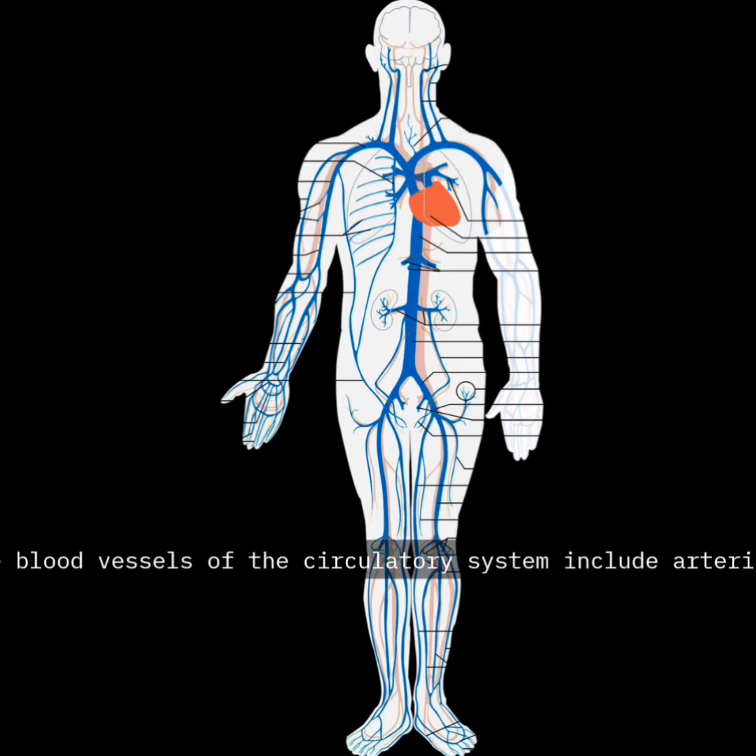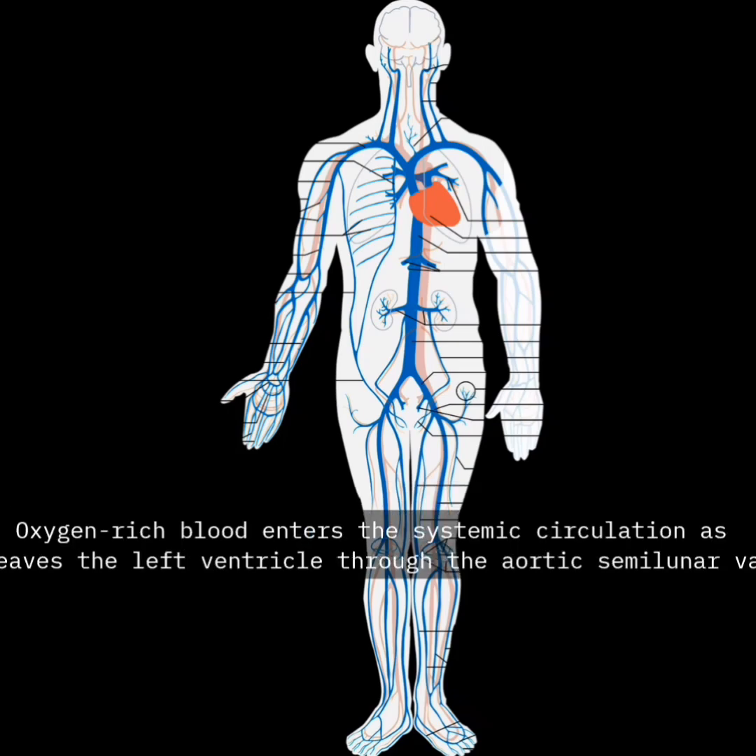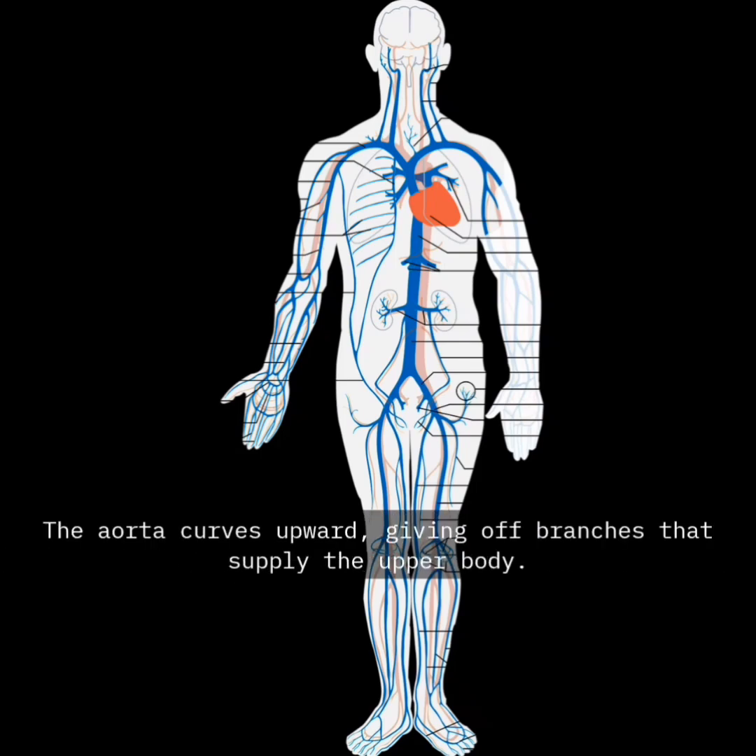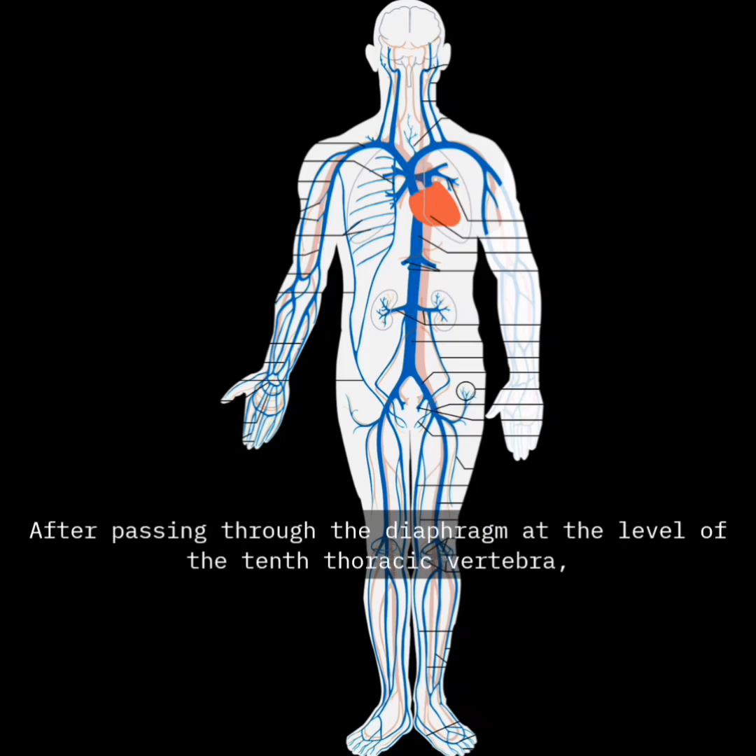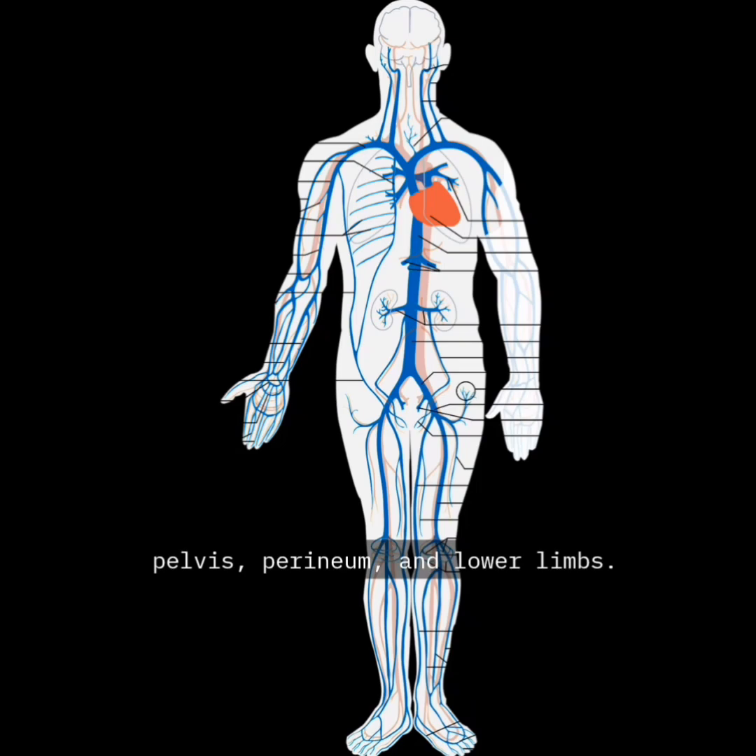Blood vessels. The blood vessels of the circulatory system include arteries, veins, and capillaries. The largest arteries and veins that carry blood to and from the heart are called the great vessels. Arteries. Oxygen-rich blood enters the systemic circulation as it leaves the left ventricle through the aortic semilunar valve. The first and largest artery in this pathway is the aorta, which has thick, strong walls. The aorta curves upward, giving off branches that supply the upper body. After passing through the diaphragm at the level of the 10th thoracic vertebra, it enters the abdomen, where it continues downward and sends branches to the abdominal organs, pelvis, perineum, and lower limbs.